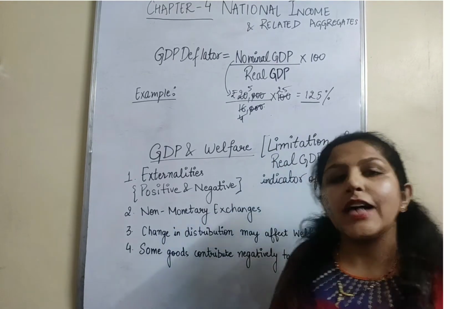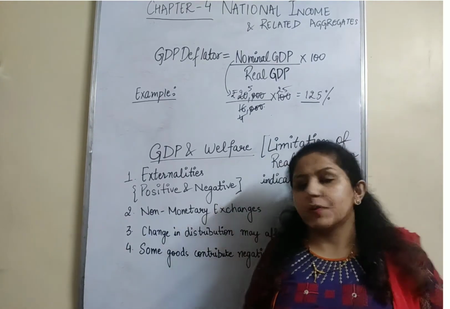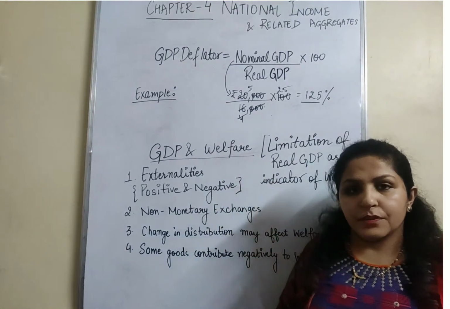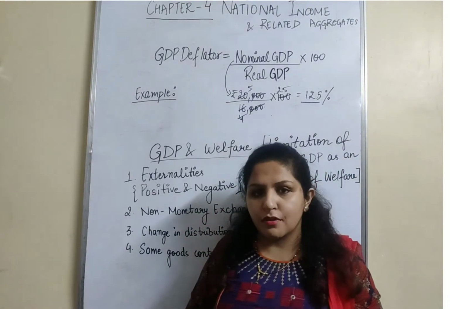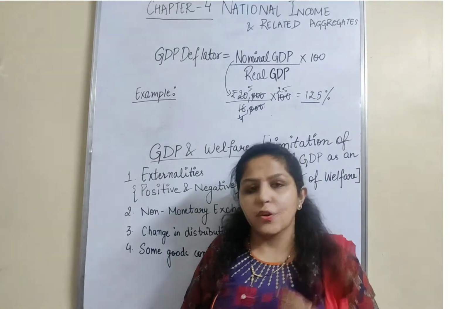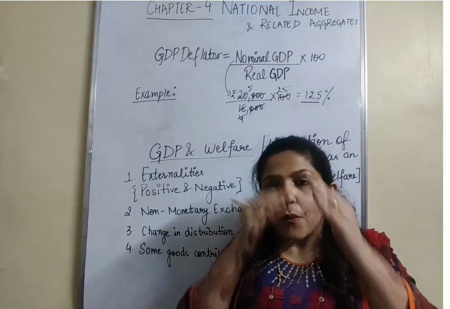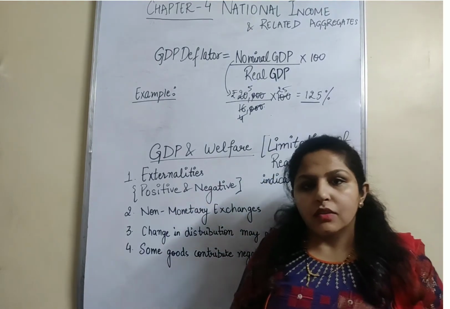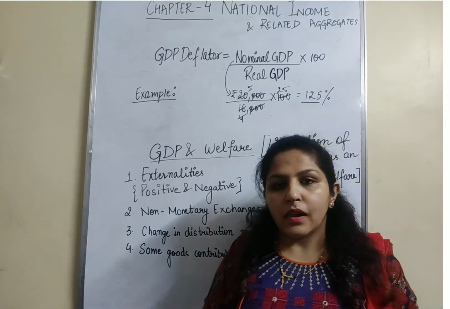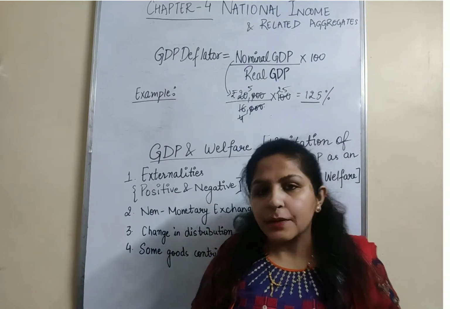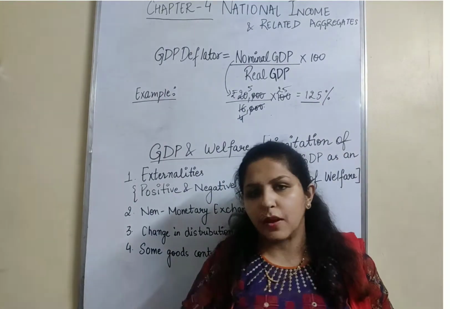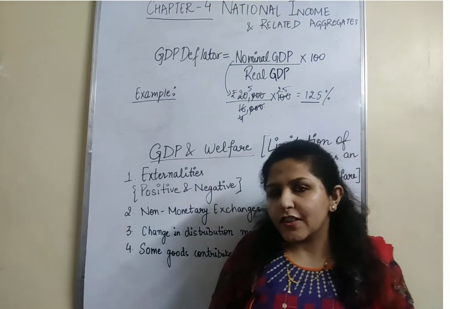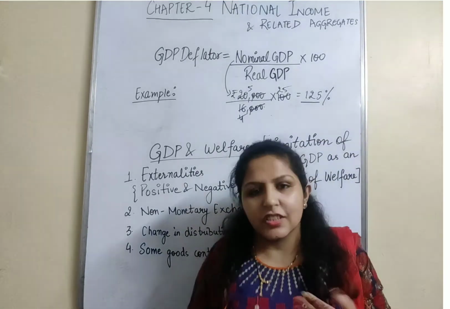Then I'm moving to the last topic of the chapter, that is GDP deflator and GDP and welfare. So we got to know one important thing. You should know, what important thing we got to know? Which is the better indicator of welfare? It can be real GDP or nominal GDP. If I ask you this question, which is the better indicator? You'll think of it, you'll say, ma'am, real GDP.